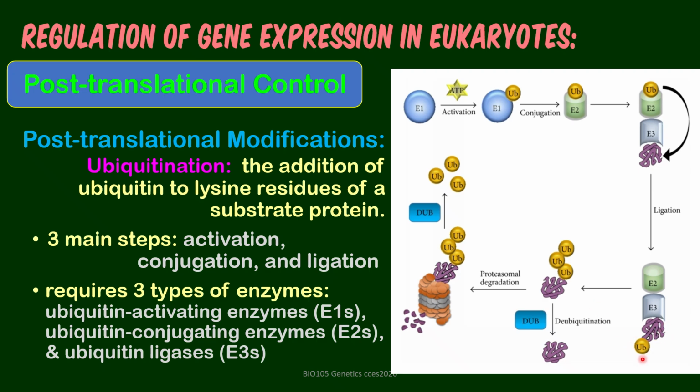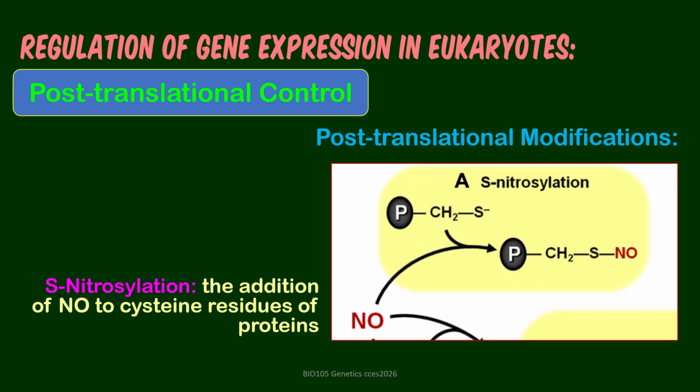And once a protein is ubiquitinated, that is said to be the kiss of death, because anything that is ubiquitinated is soon to be degraded, as you can see from here. Then we have addition of an NO, or nitric oxide, to cysteine residues, that is S-nitrosylation. This is usually related to cell signaling, could be involved in brain functions or endothelial cells.